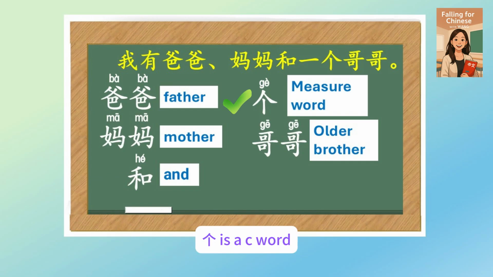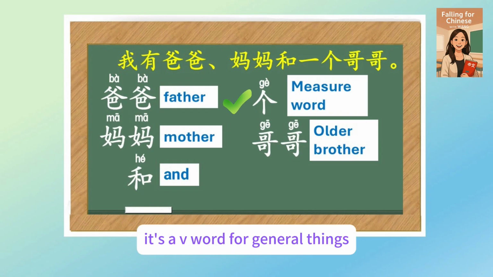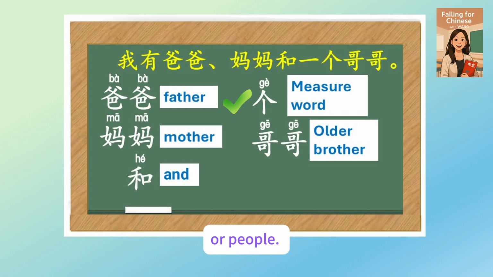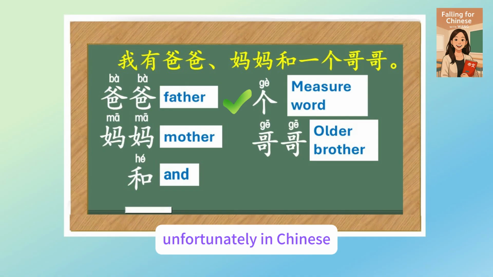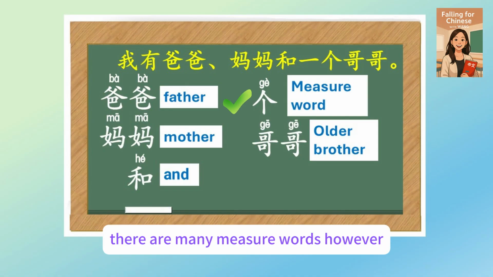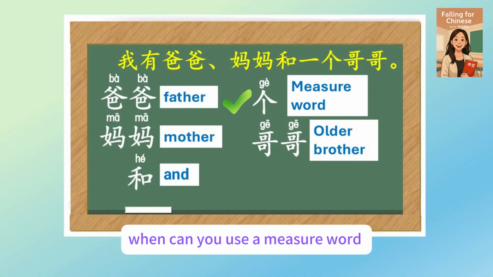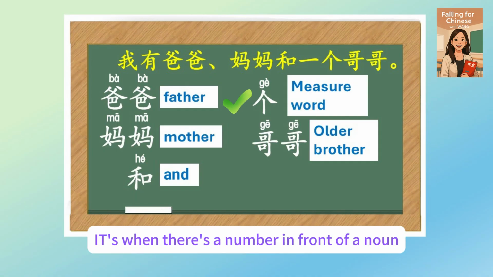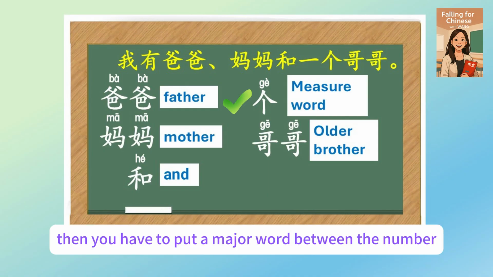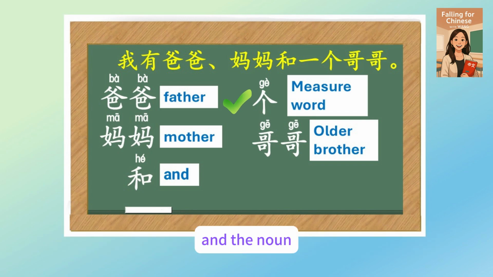个 is a measure word. It's a measure word for general things or people. Unfortunately, in Chinese, there are many measure words. However, when you need a measure word is when there's a number in front of a noun. Then you have to put a measure word between the number and the noun.